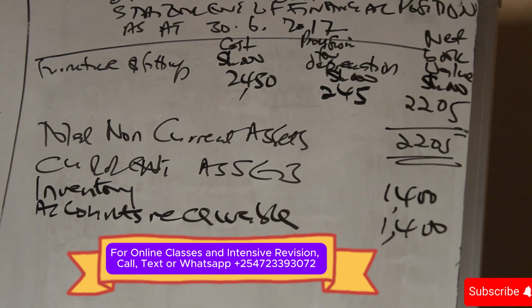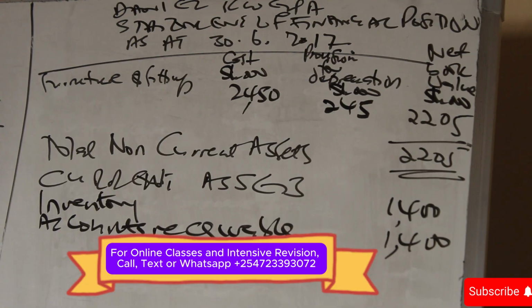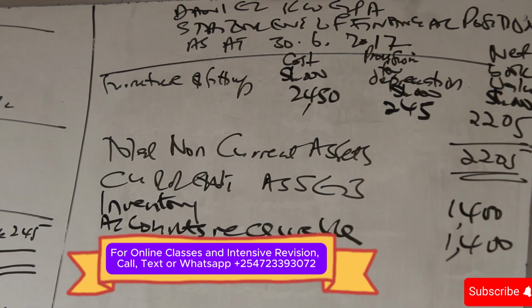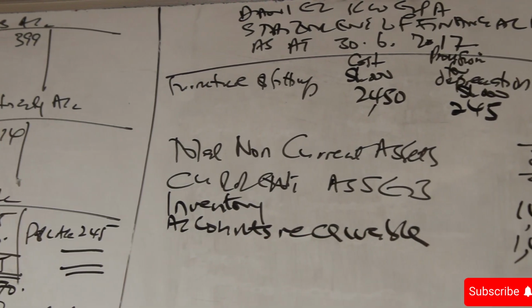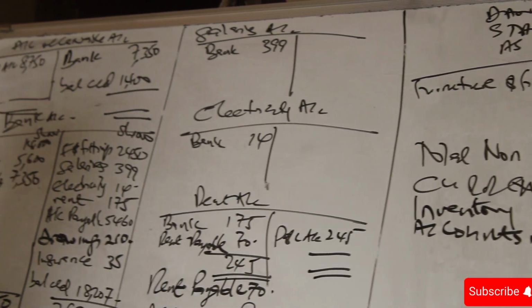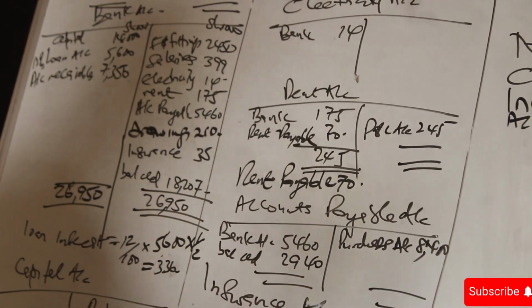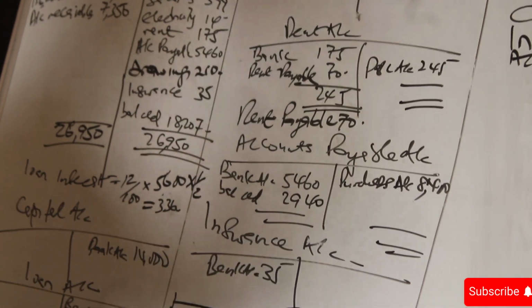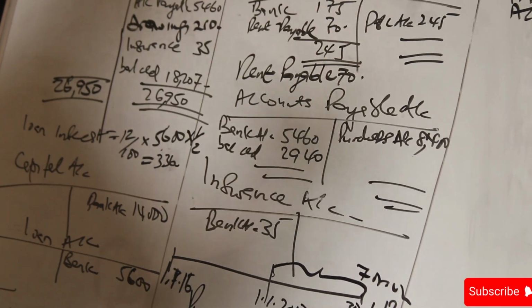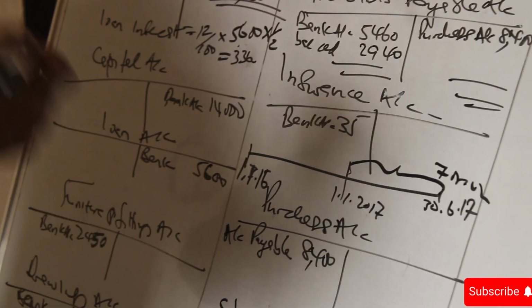And we now ask ourselves, do we have any prepayments? This time around, we don't seem to have any prepayments anywhere. We never talked about prepayment, and therefore you don't capture it. In the order in the head: inventory, accounts receivable, other debtors, prepayments, investments, bank, cash.